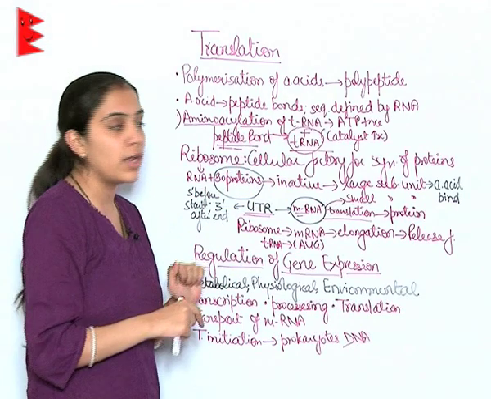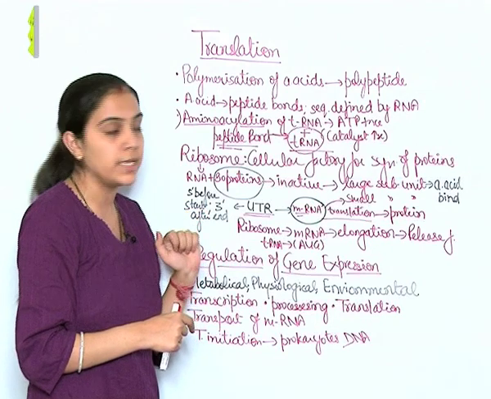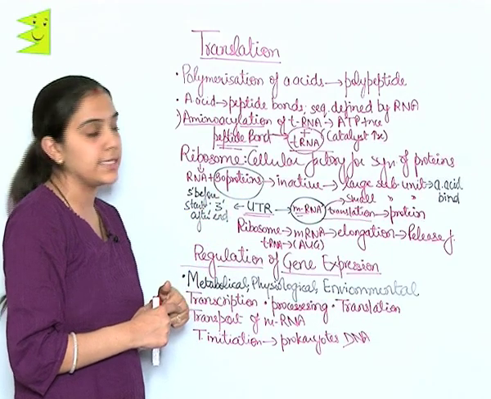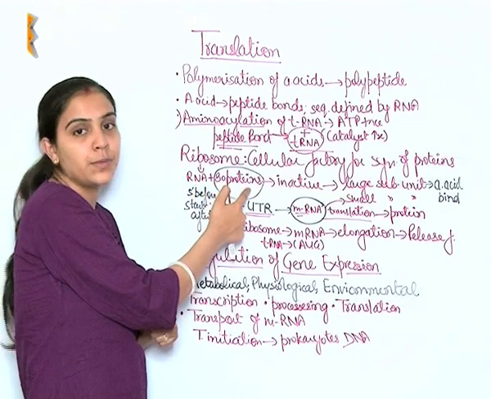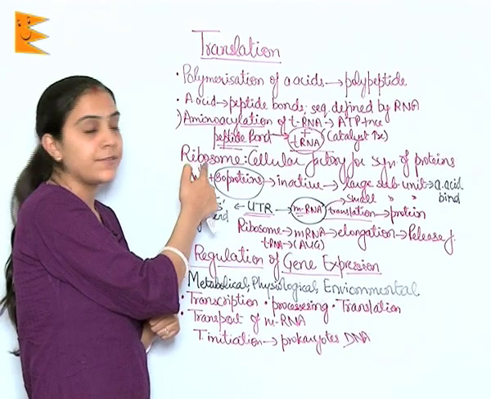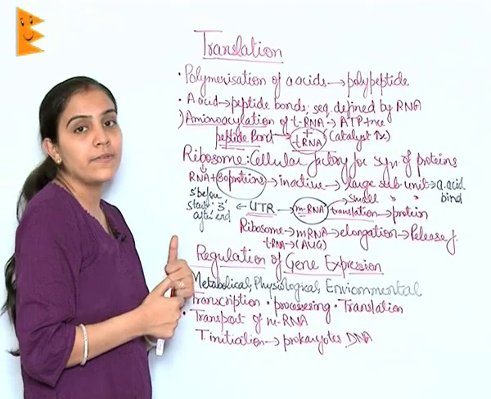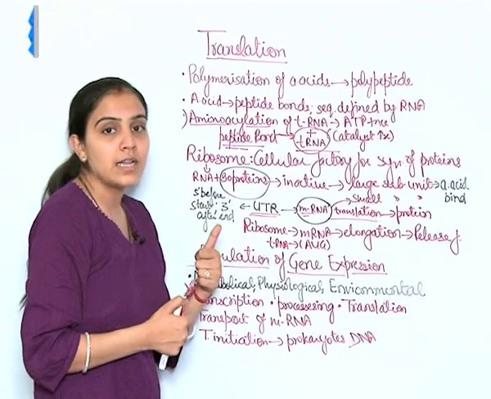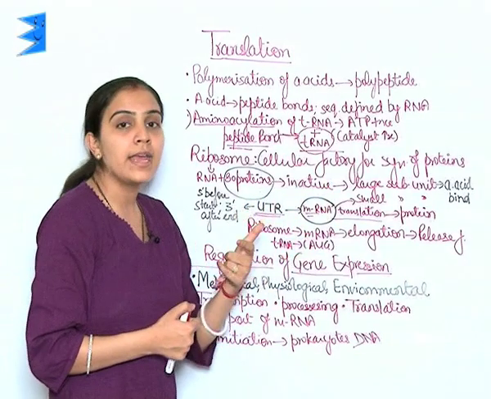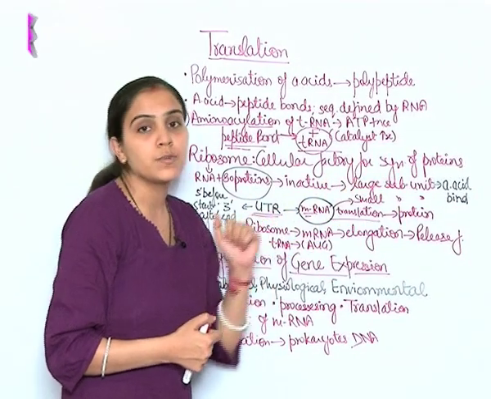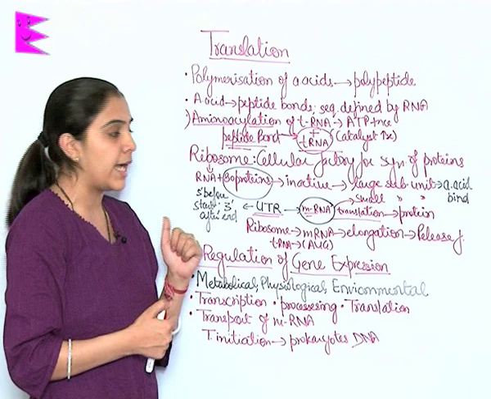Ribosome is the cellular factory for synthesis of proteins, or the site for protein synthesis. Ribosome consists of RNA plus about 80 different proteins. In its inactive state, the ribosome has two units: one is the large subunit, the other is the small subunit. The large subunit further has two sites which are responsible for amino acid binding.